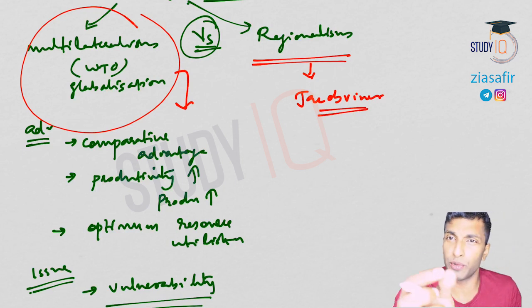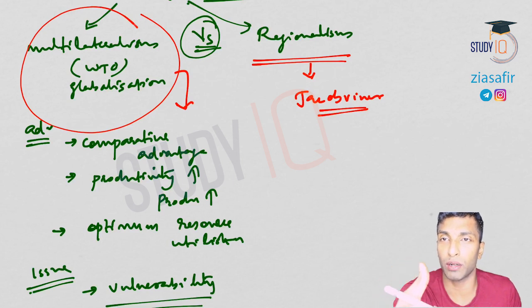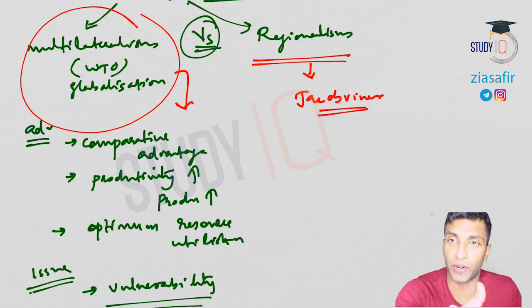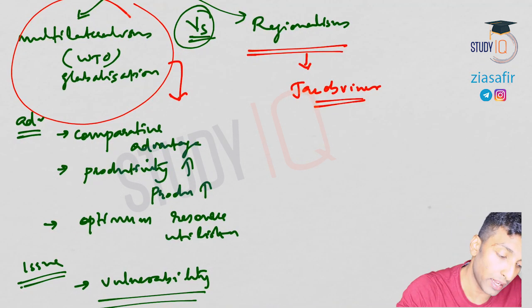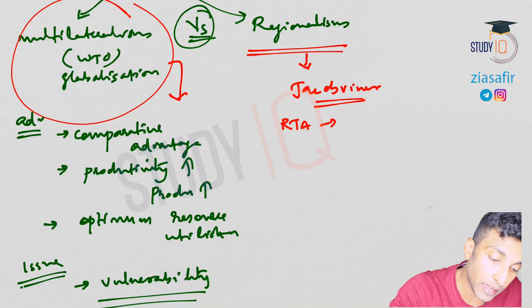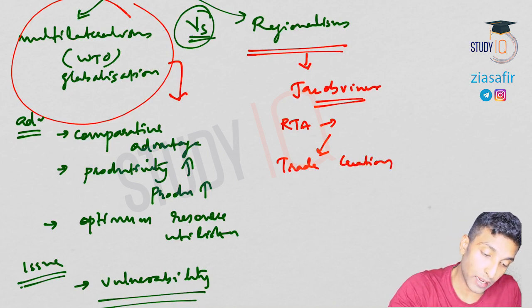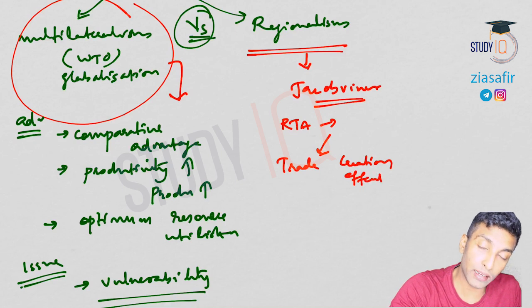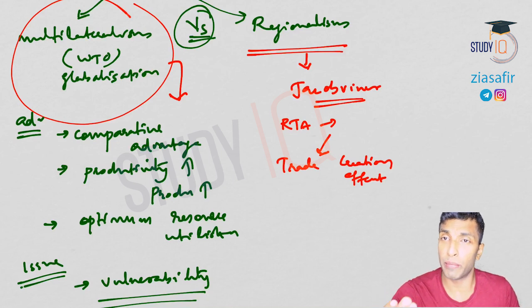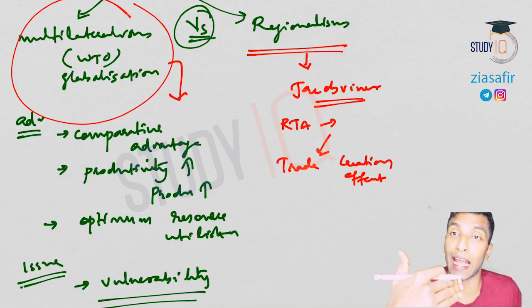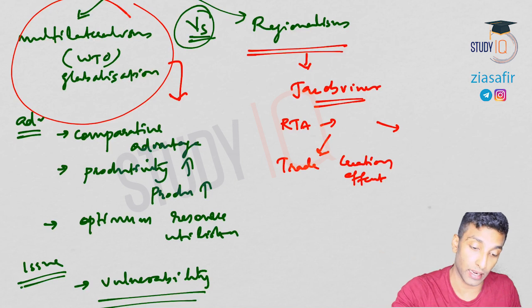Theory of customs union. When we talk about free trade agreements, there are different types, and one among them is the customs union. I'll discuss that in detail. But this theory related to the customs union says the RTA, the regional trade agreement, has two effects. What are the two effects? One is the trade creation effect. It actually creates trade. Even if there is no trade between two countries, because of a regional trade agreement, trade can be created. I'll show you examples so that you'll understand.